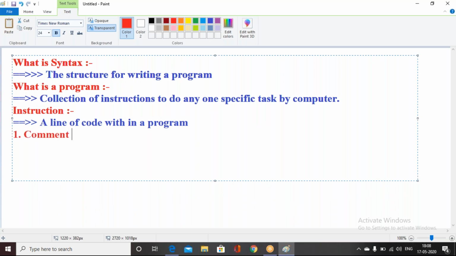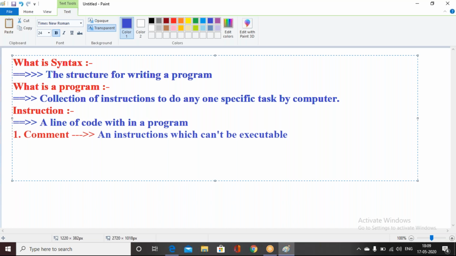The first one is comments. Comments are used so that if you don't need to execute an instruction, we can comment it. Comments are instructions which cannot be executed.